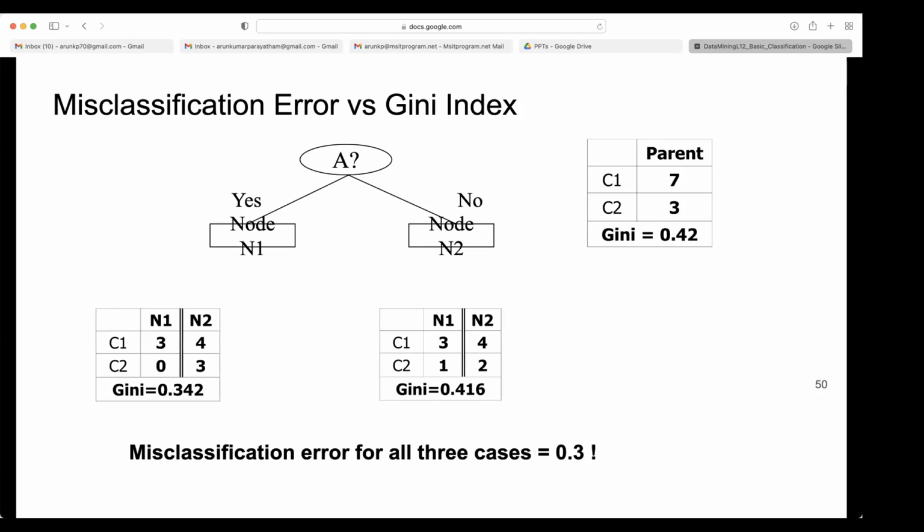Misclassification error for all three cases is 0.3 here. That is, misclassification error has not improved, but Gini may improve after splitting. But finally, what is important for us, Gini index or misclassification error, when we measure the performance of the decision tree.